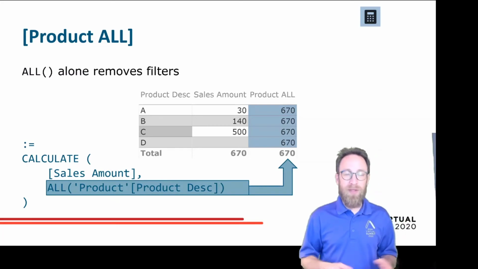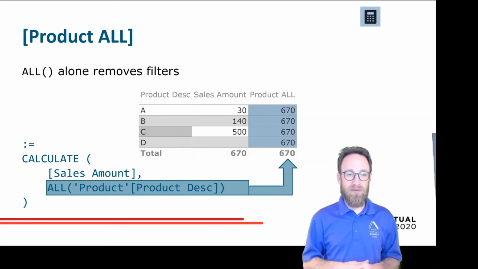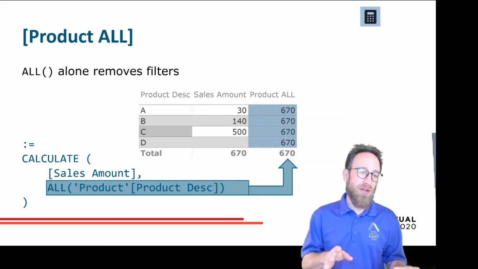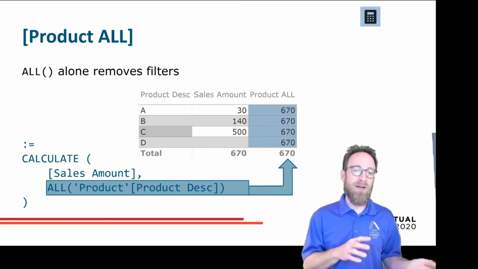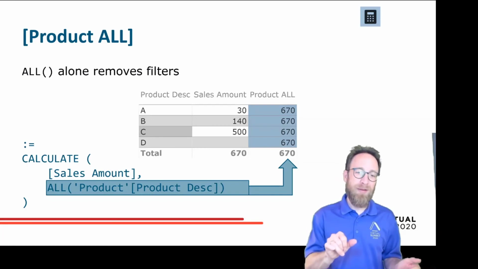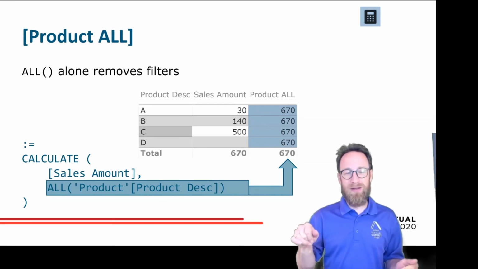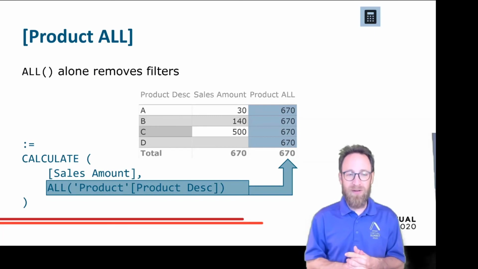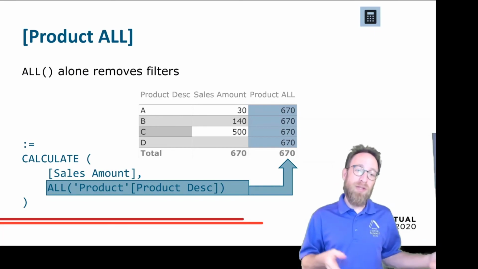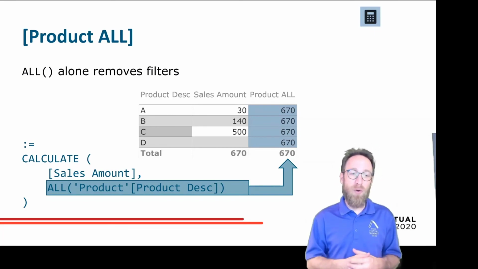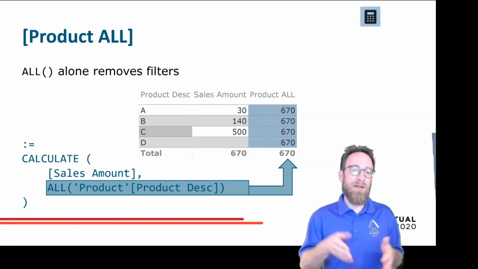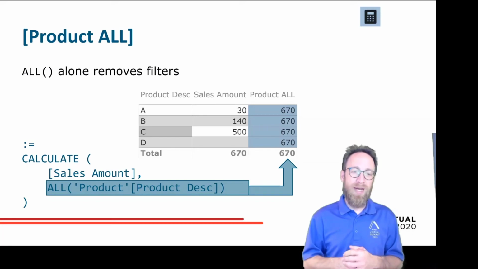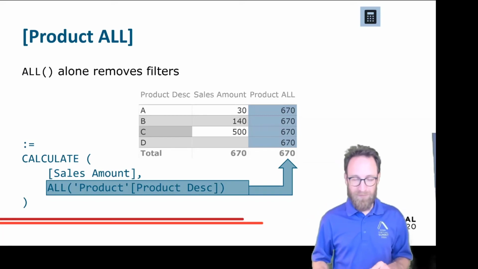So ALL removes all the existing filters. And usually if you want to write performant queries, don't use only the table name, but also put the column name there. This is much faster. Maybe in some cases you need to clear all the filters for the whole table, no matter if there's a filter existing on one of the columns. But if you only put one column there, it will be much faster.